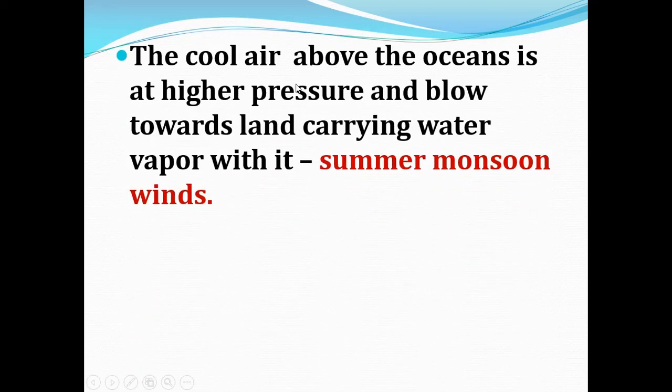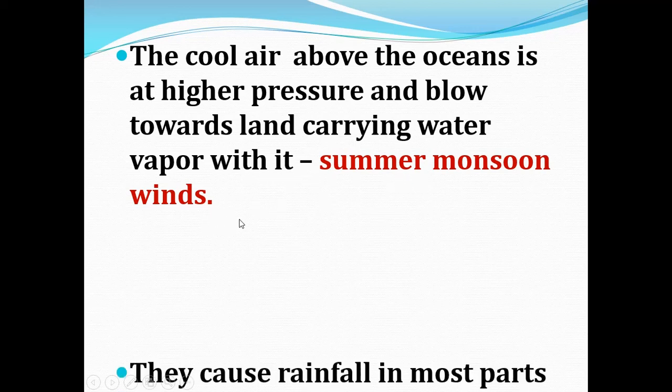Now the cool air above the ocean is at higher pressure and blows towards the land, carrying water vapor with it, which is called the summer monsoon wind. So during summer the land heats up faster, but the water remains cool, and the cool air blows towards the land carrying water vapor.